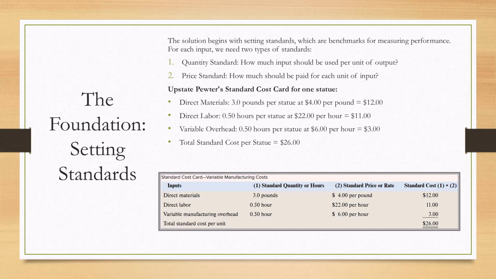This standard cost card for Upstate Pewter shows the standards for producing one statue. As you can see, the standard for direct materials is 3 pounds per statue at a standard price of $4 per pound, for a standard material cost per statue of $12. Similar standards are set for direct labor and variable overhead, resulting in a total standard cost per statue of $26.